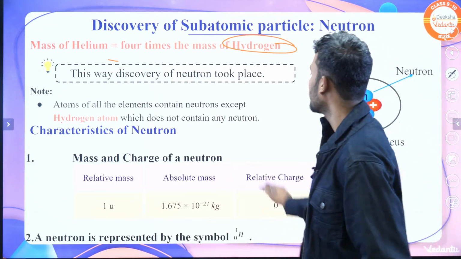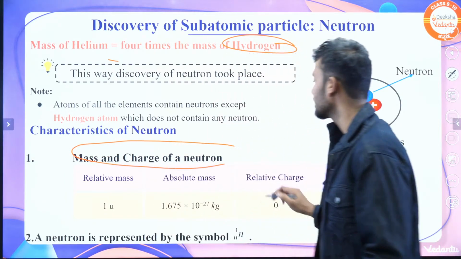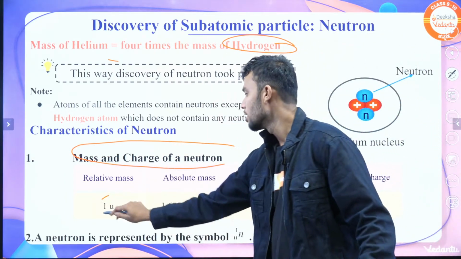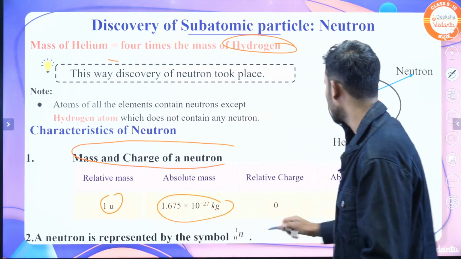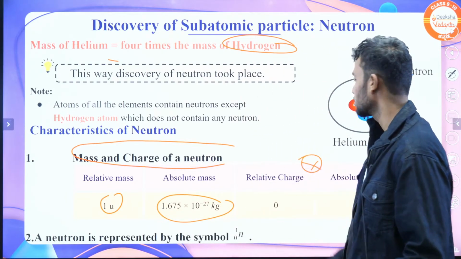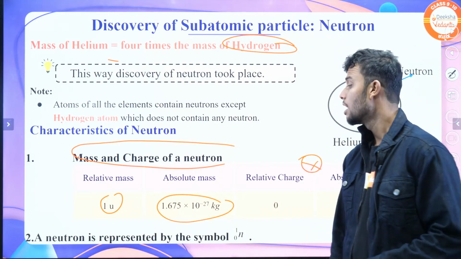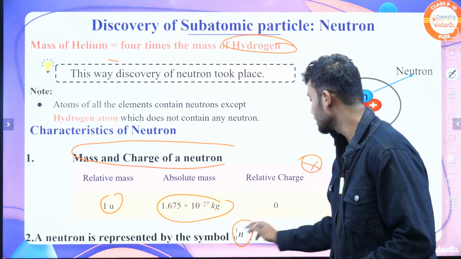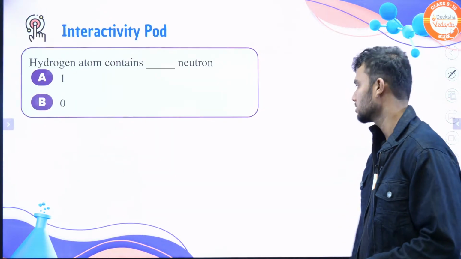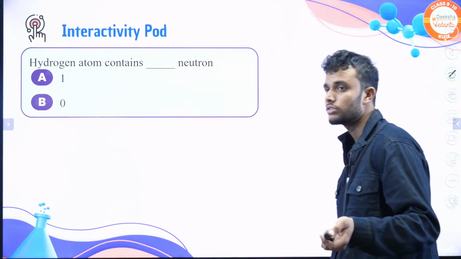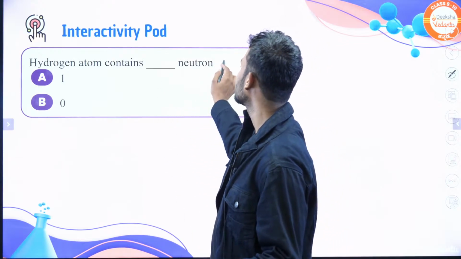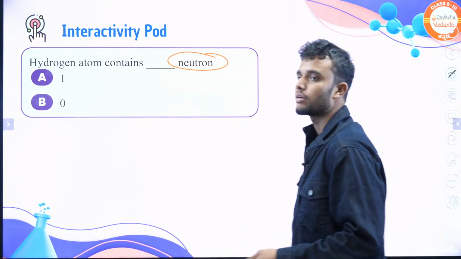Okay, what is the mass and charge of the neutron? Let's move to the characteristics. The mass is 1u, and the absolute charge is 0. It does not have any charge. And the symbol, the neutron is represented by n with mass number 1 and atomic number 0. Okay students, I have one simple question for this. A hydrogen atom consists of dash neutrons. What is the answer, 1 or 0?